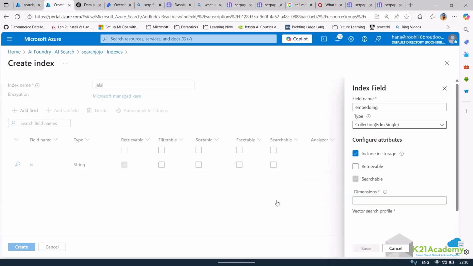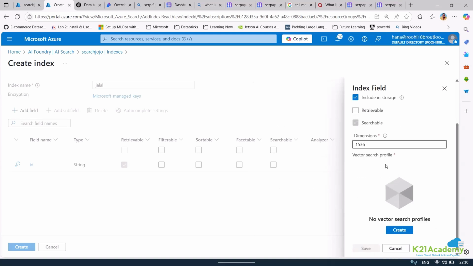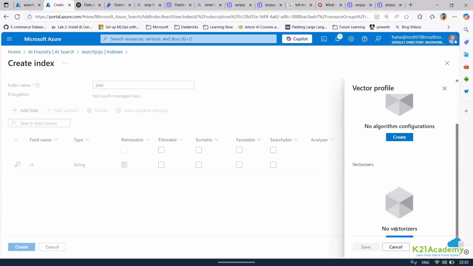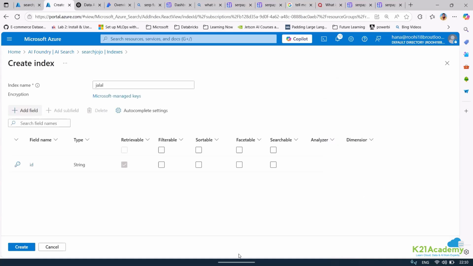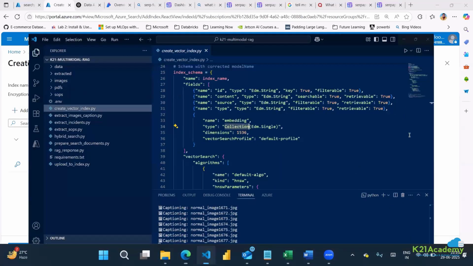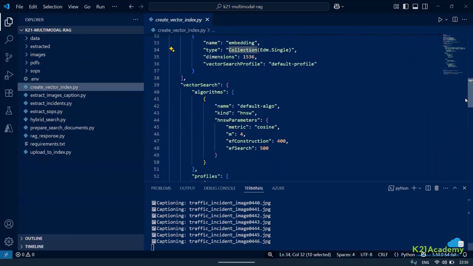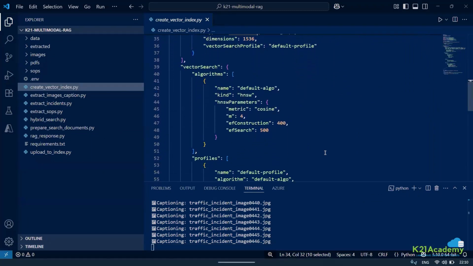When I select Edm.Single, you can see that I can specify the dimension. The dimension of this generally should match the dimension that we have for the vector profile. So if you want it to be searchable, retrievable, if you want to create a vector profile, if you want to create an algorithm, you can specify. There are different types of algorithms, like exhaustive KNN, and you can also choose what type of similarity you want to use. Everything is there if you look into the vector information. Right now I'm saying default, and I want to use HNSW. I want to use cosine, and this is the information.